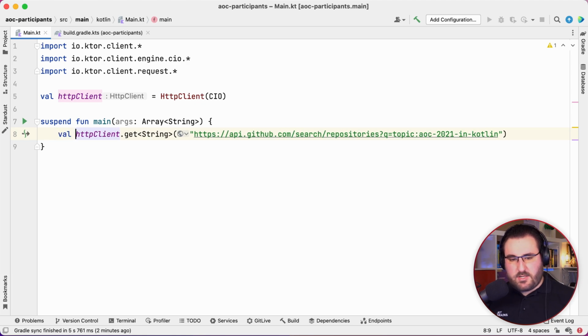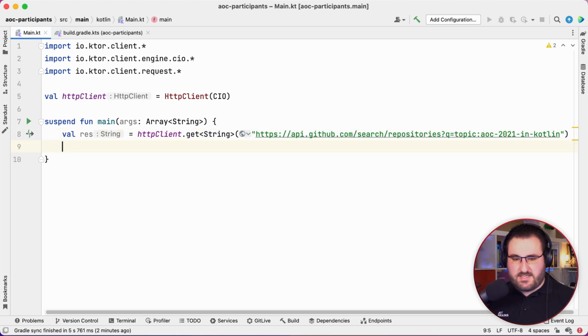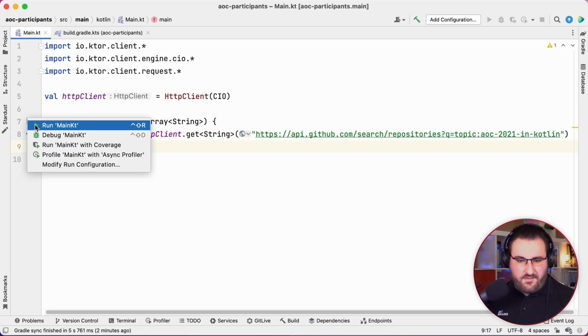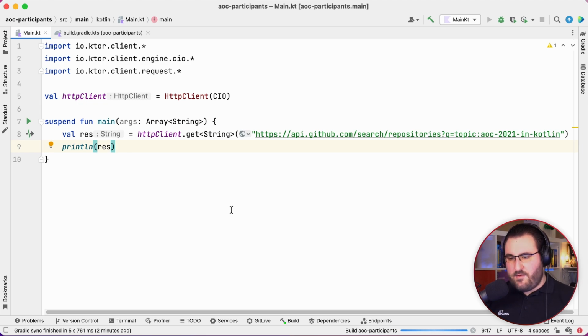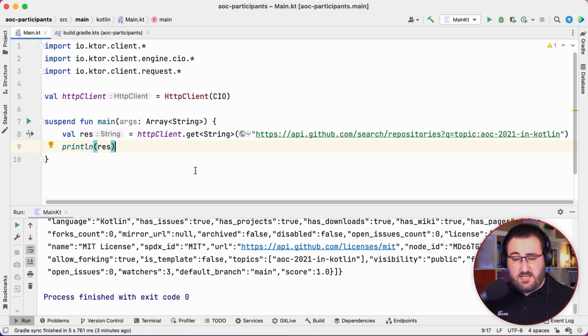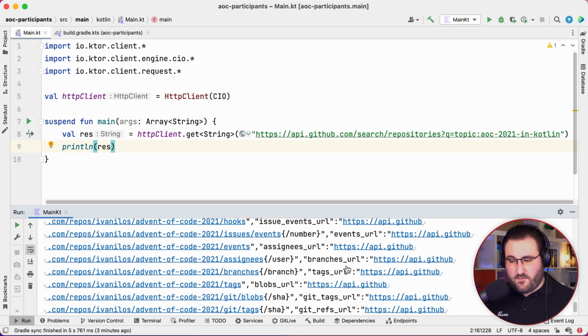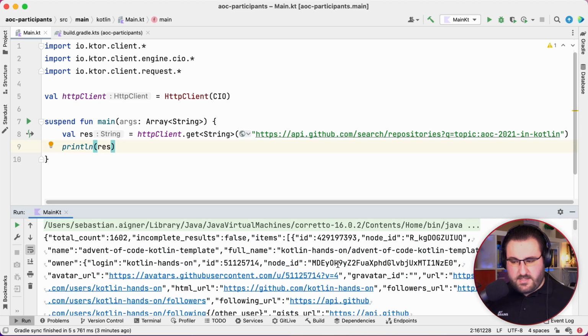We also probably want to see what comes back, so we'll just have a variable, let's call it res. I know it's not very imaginative for a result, but we'll just have this here, and we'll print out the result. Run this application and see whether we are actually getting the correct topic results here. And as we can see, we get back a long string of JSON encoded information. And if we scroll all the way to the top, we should be able to see that there's 1,602 total results. Wonderful. So what we need to do is parse this content.